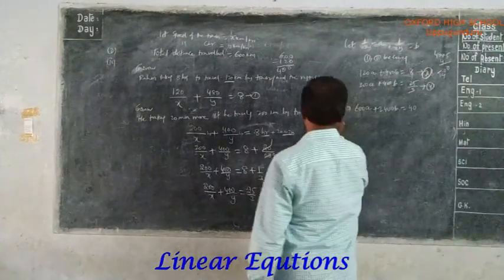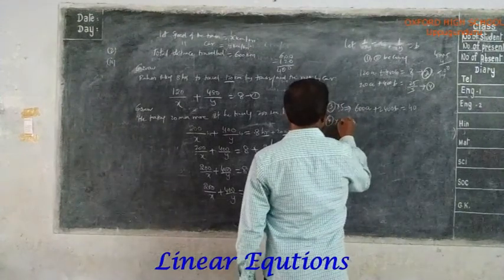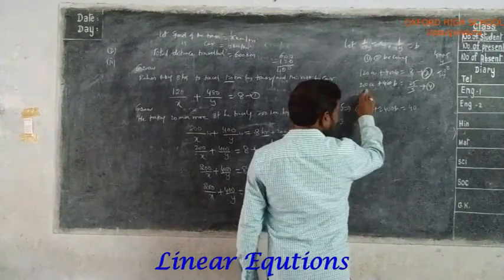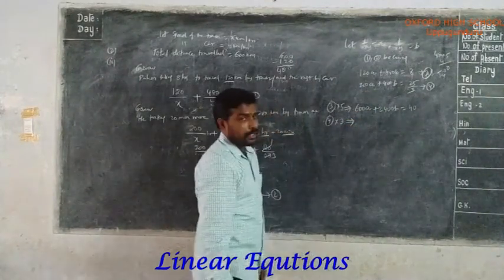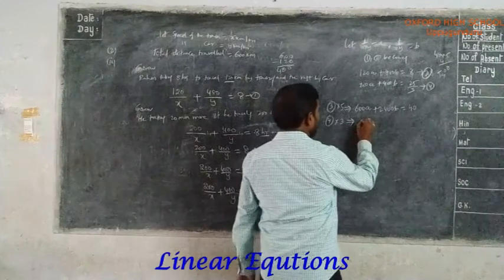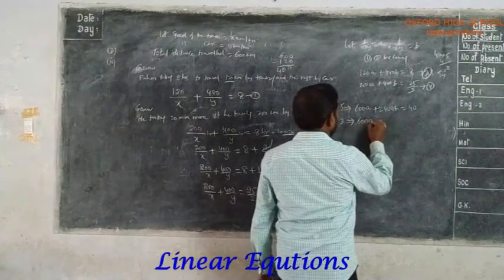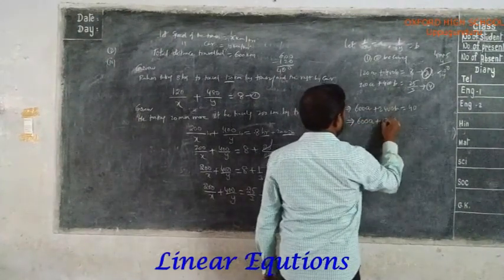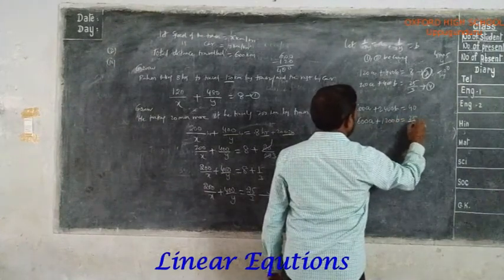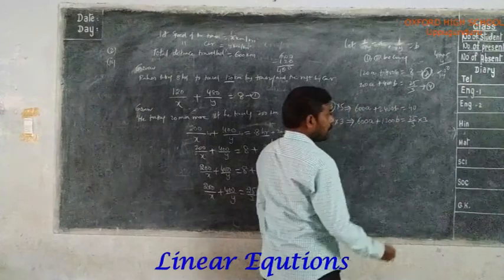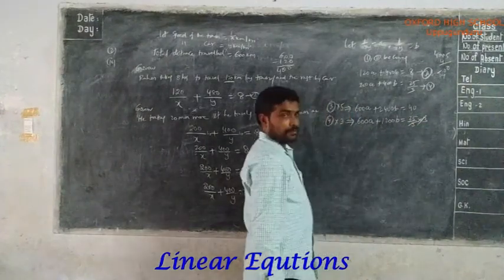Similarly, for equation 4, to convert this coefficient into 600, I am multiplying by 3. So 200 into 3 is 600, 600a plus 400 into 3, 1200b equals 25 by 3 into 3. So these two get cancelled.